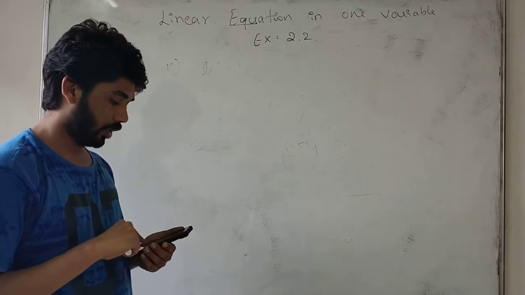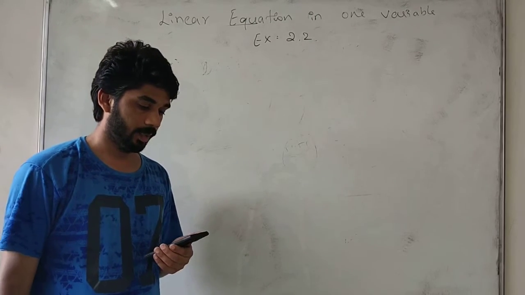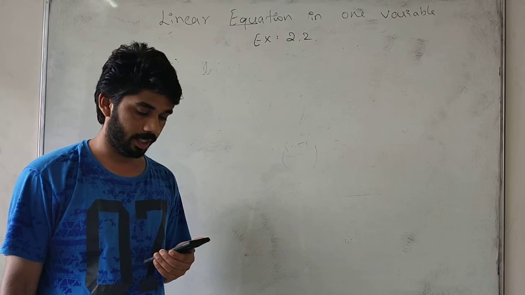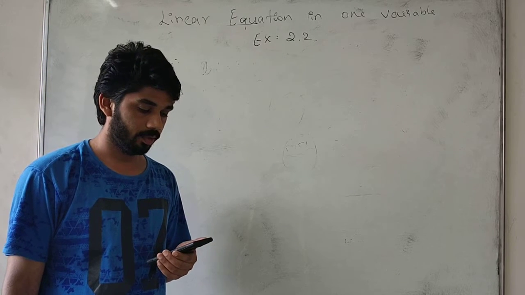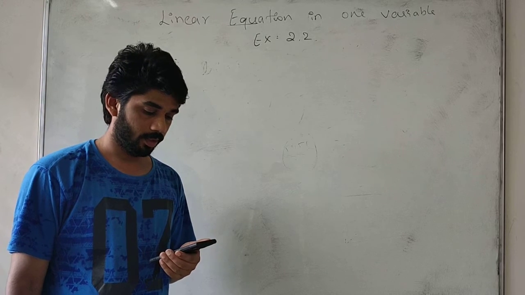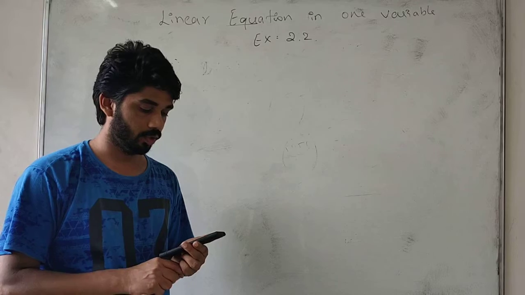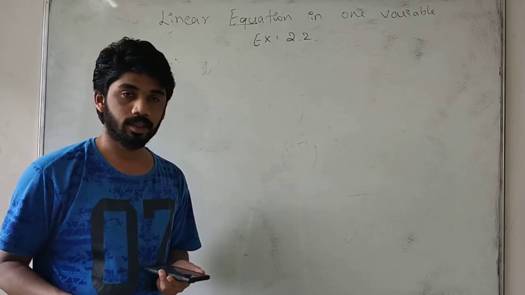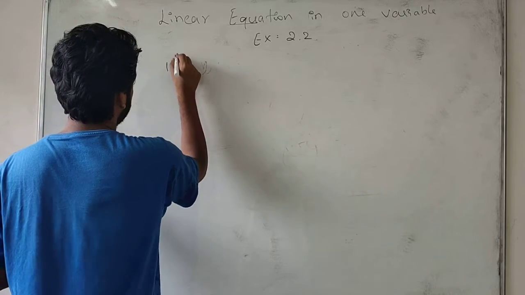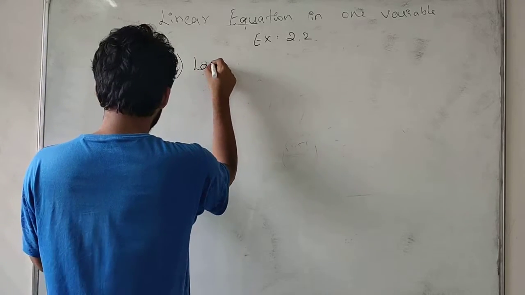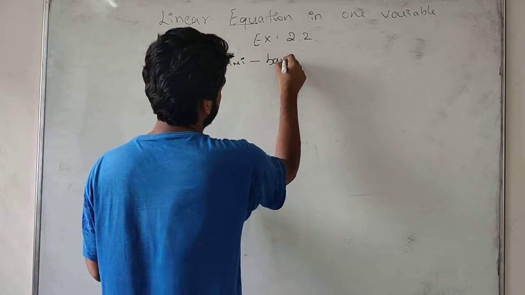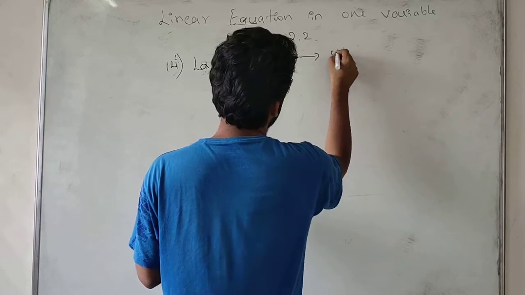So students, next question is: Lakshmi is a cashier in a bank. She has currency notes of denomination 100, 50 and 10 respectively. The ratio of these notes is 2, 3, 5. The total cash Lakshmi has is 4 lakhs. How many notes of each denomination does she have? So, 14th one. Here is Lakshmi who works in a bank. She has 4 lakhs.